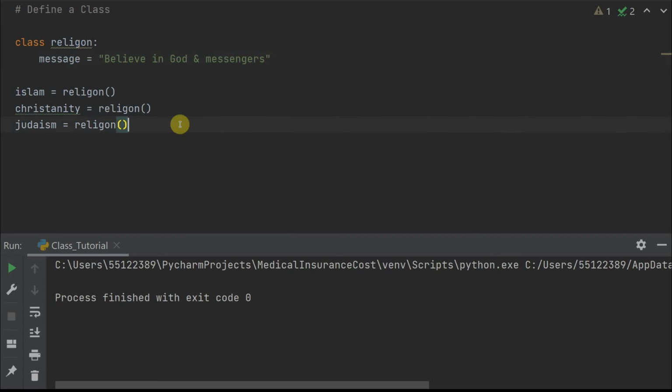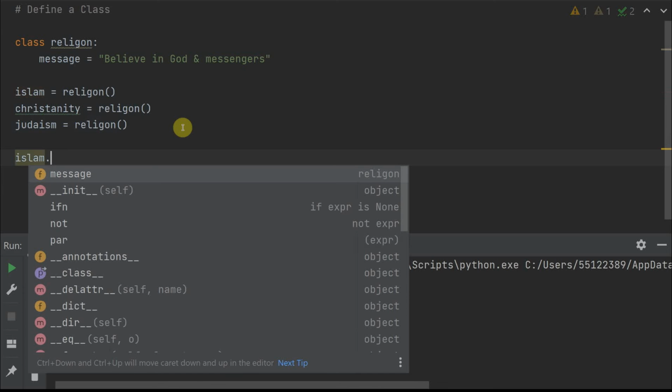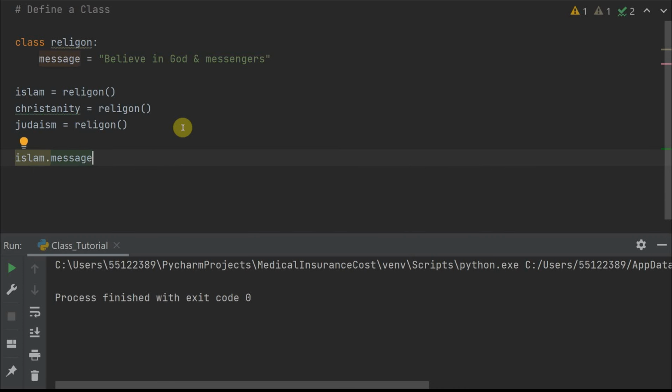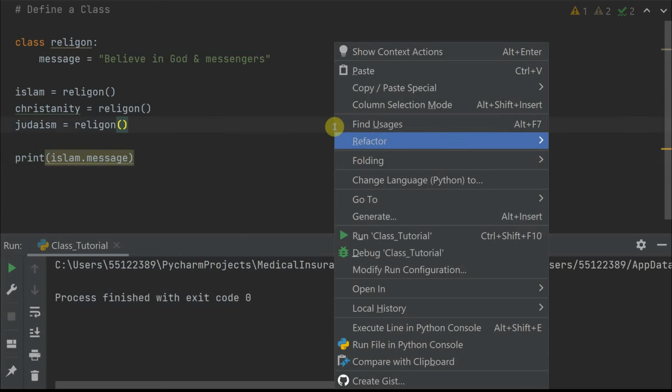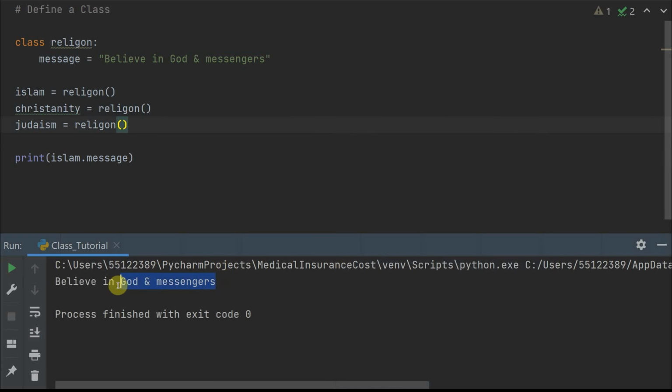Now this message is the same for all of these classes. What do I mean by that? Let's say I want to do Islam dot, now do you see, as soon as I type in dot, it gives me all the variables or methods that are defined within that class itself. I'll say, give me this message, and obviously to print it out, I need to actually use a print function, otherwise I can't do it. So let me put it in brackets, and print this out for me. There you go. Believe in God and messengers.